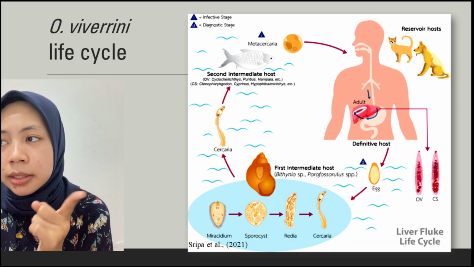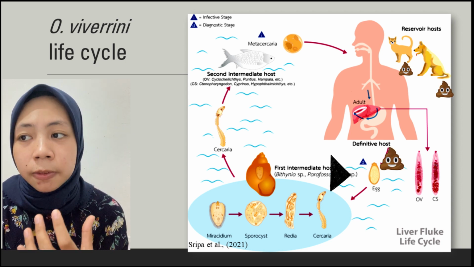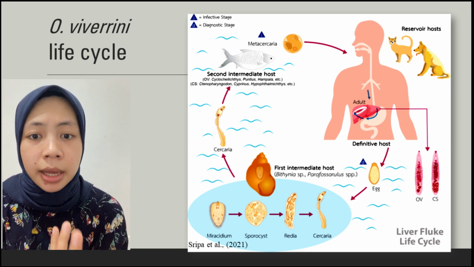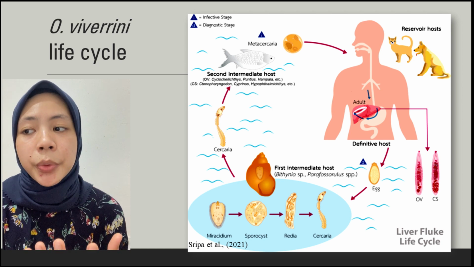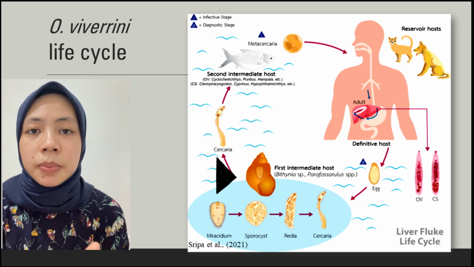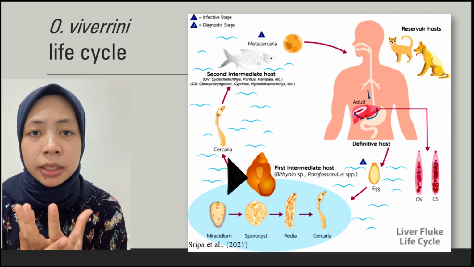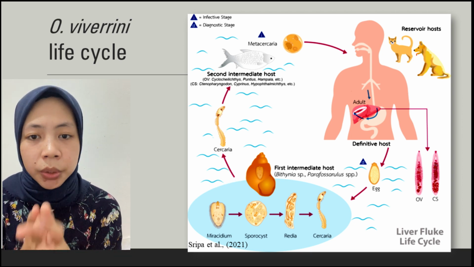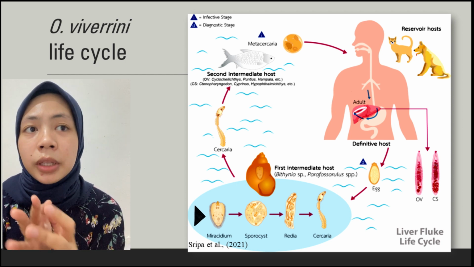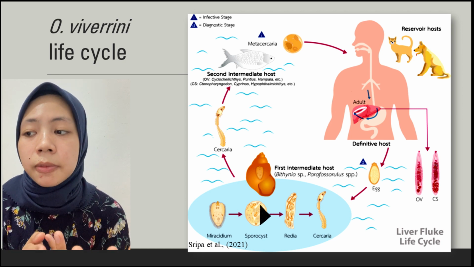Here on the slide, as we can see, it has an egg stage. The egg will be released from the definitive or reservoir host, such as dogs and cats as reservoir hosts, or humans as a definitive host. Then the first intermediate host, the Bithynia snail, will eat the egg. Inside the snail, the egg will develop into several stages: from egg hatching into miracidium, into sporocyst, then redia, and finally cercaria.